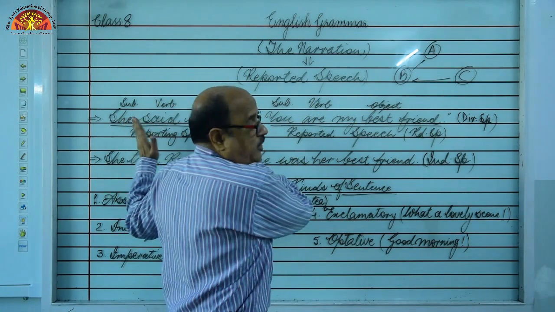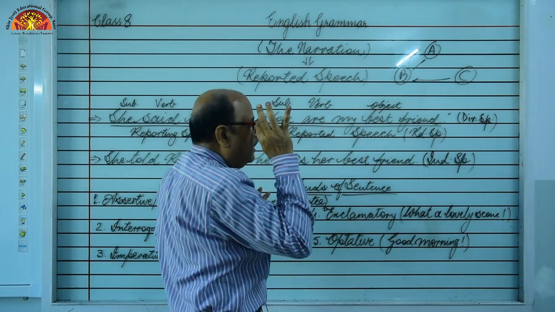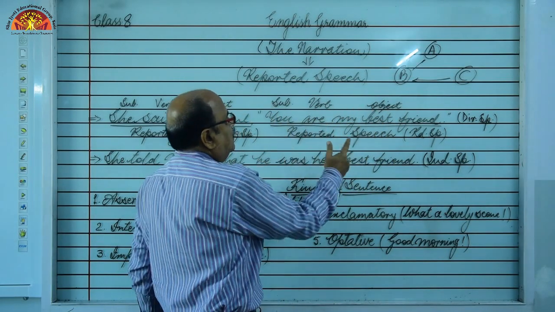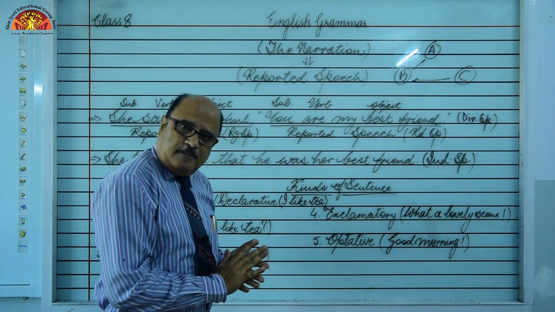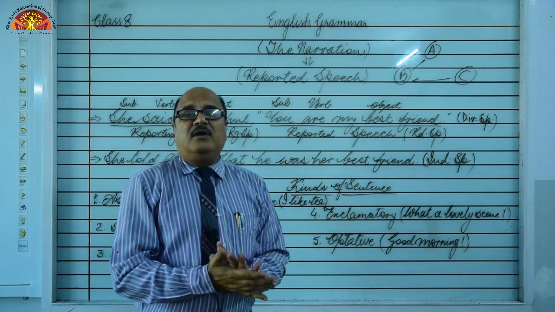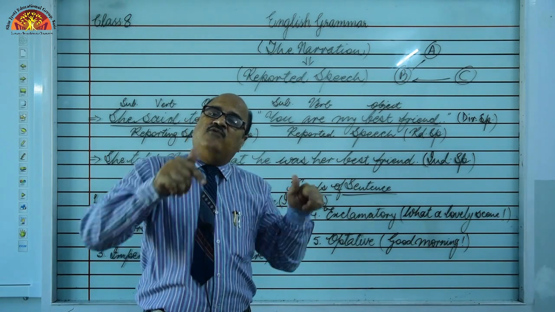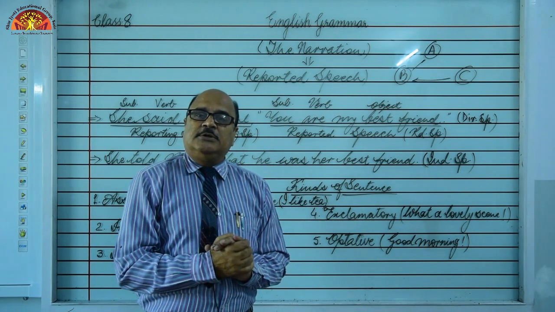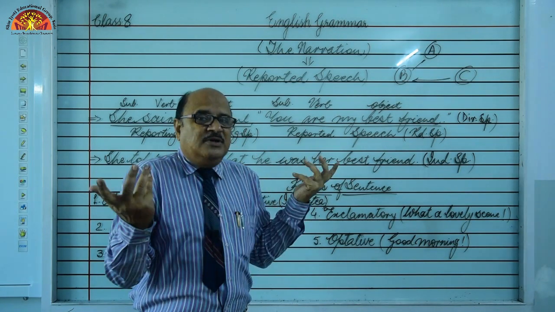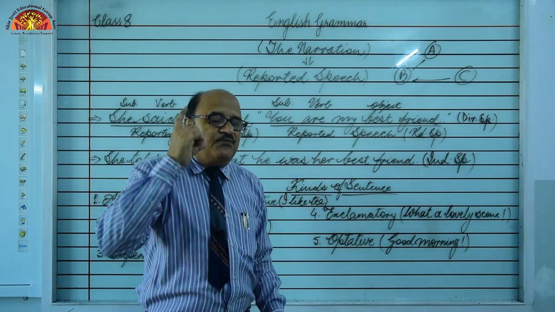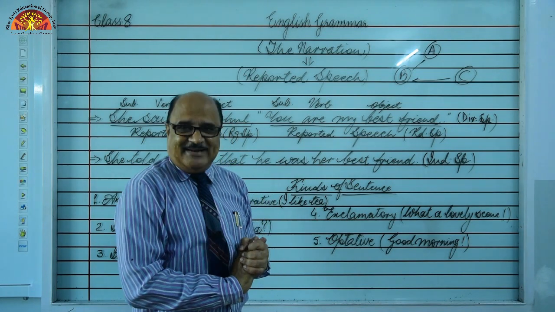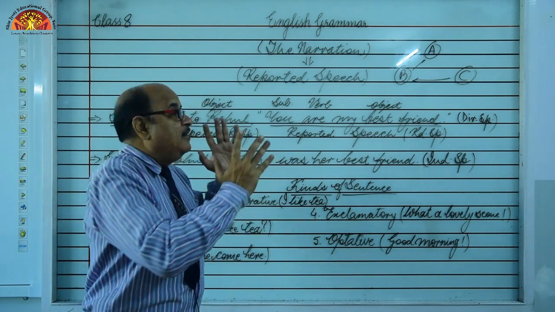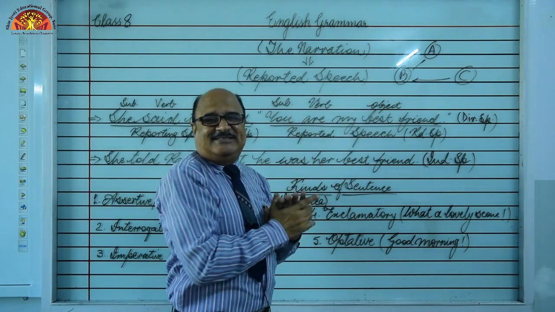This part is reporting and this is reported. So, reported subject, reported verb and reported object. Have you got it? So, whenever direct speech is to be converted into indirect speech, what are the common steps? The first common step is to find out the kind of sentence given in the reported speech.